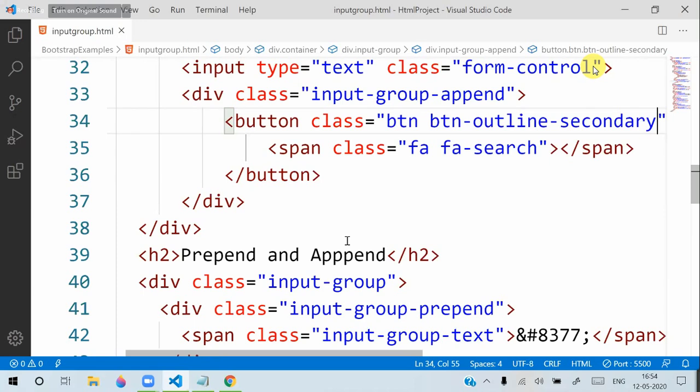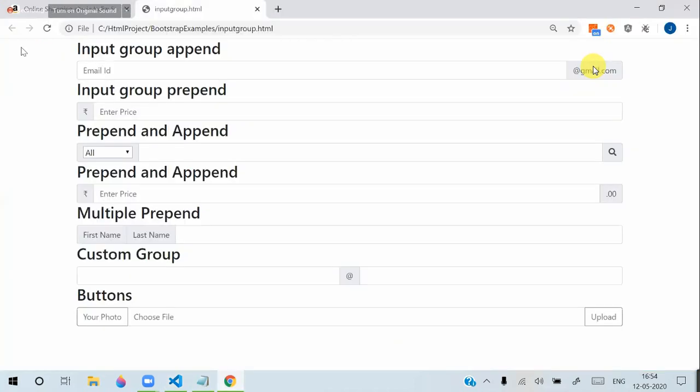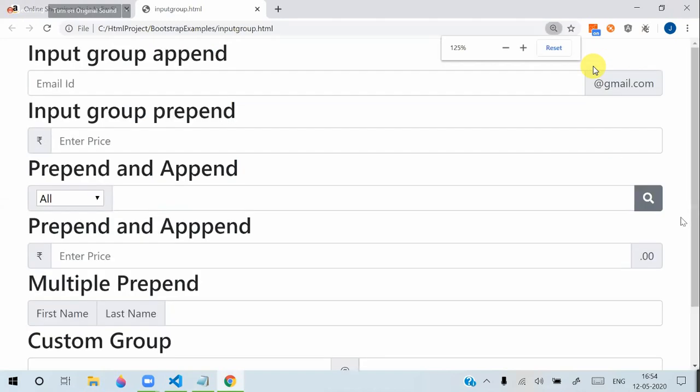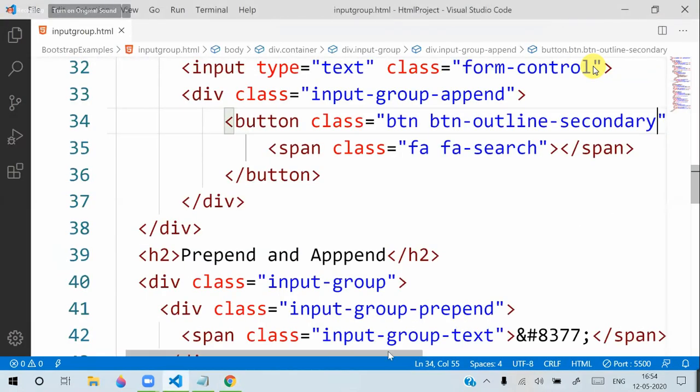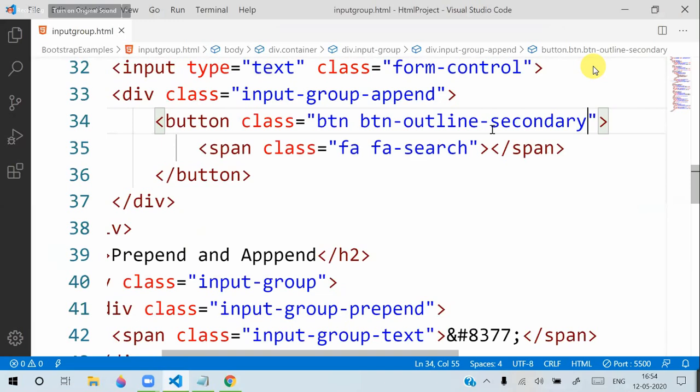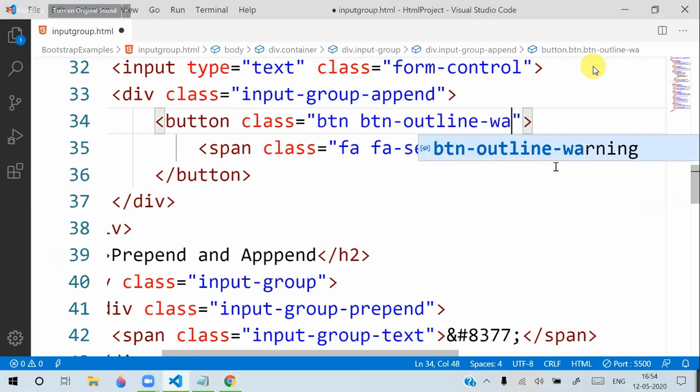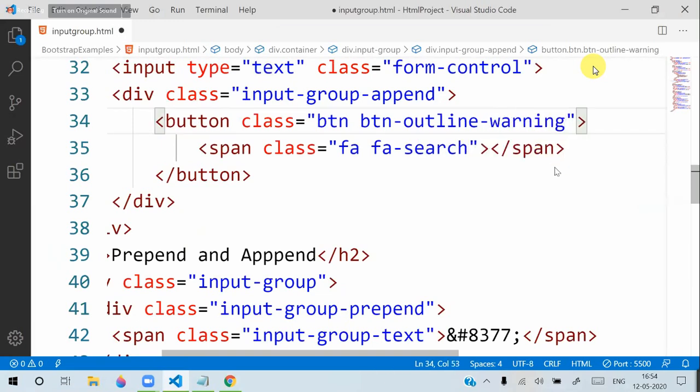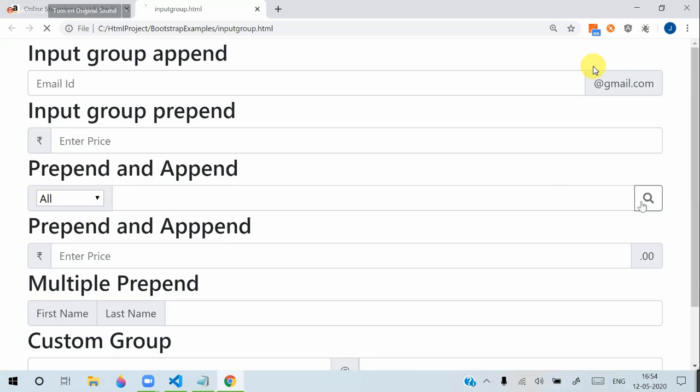No text is defined. Then you can see its appearance will be like this now. Of course, its colors we can also change. So that means you saw the Amazon people, they have BTN outline warning actually. Warning style for Amazon. Then it will come like this. This is the button style given for Amazon-like options.